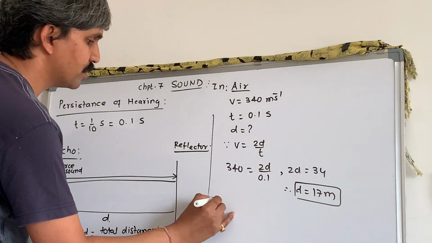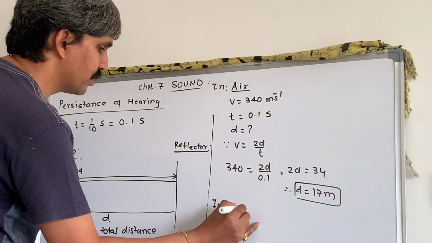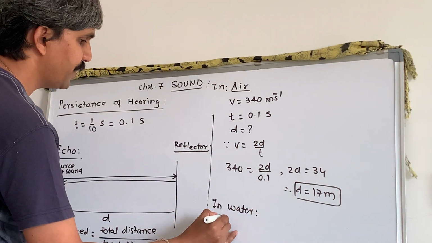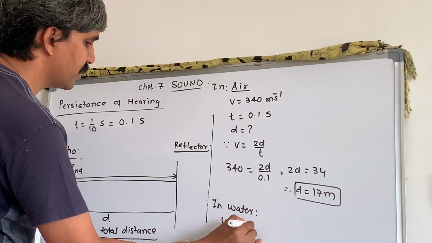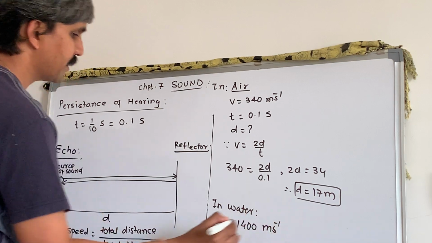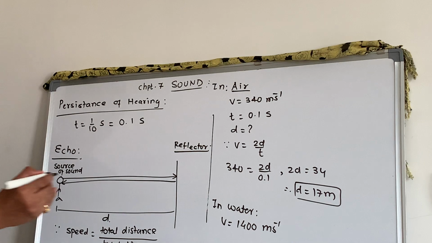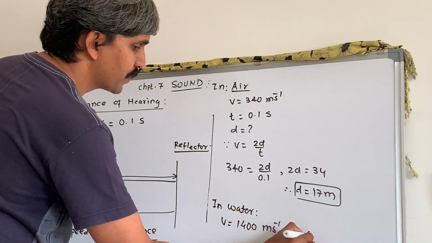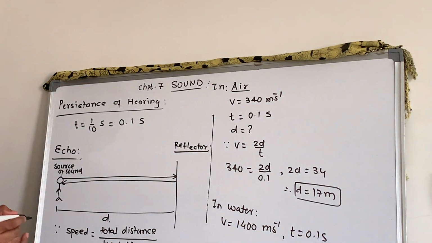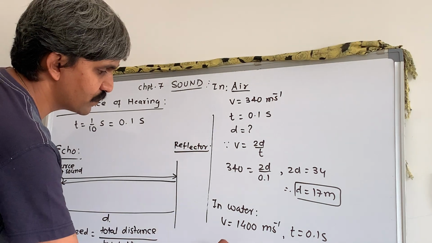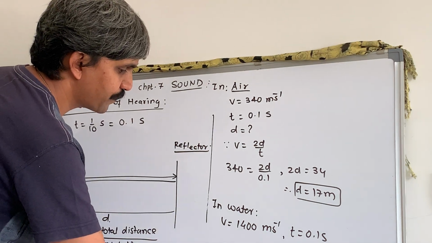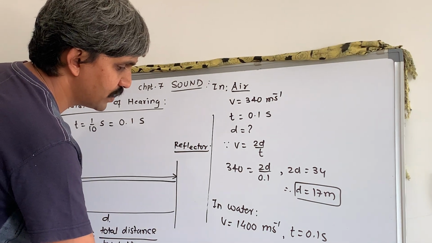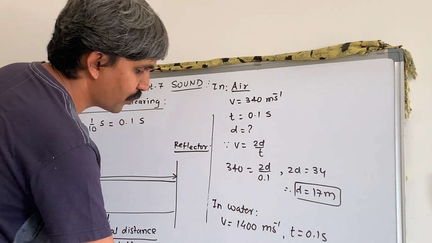Now in water, check in water. In water, we have V is equal to standard value 1400 meter per second. Again we want minimum distance, so I will let T is equal to 0.1 second. So I will use same formula, V is equal to 2D upon T. So this is 1400 is equal to 2D upon 0.1.